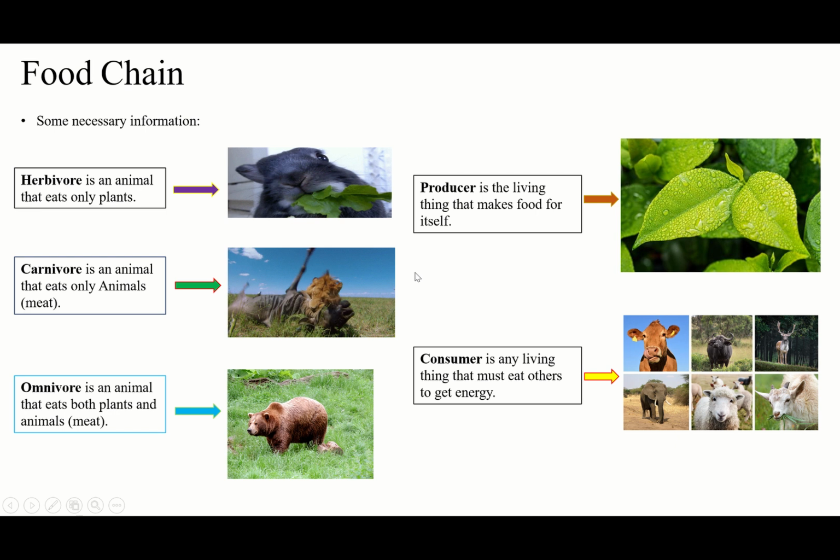And then the two main things for the food chain: producer is the living thing that makes food for itself, and consumer is any living thing that must eat others to get energy. If you see any living thing that is eating others to get energy, this is a consumer, okay?